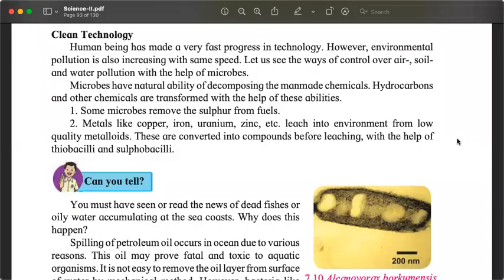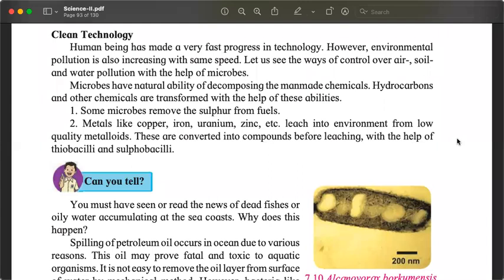The next part of the chapter is very important, not just as individuals, but for us as a species, human beings. Clean technology. So does it mean that there is a technology which is dirty technology? Yes. Technology uses energy. Energy, even today, is mainly produced using fossil fuels. We have to burn the fossil fuel.